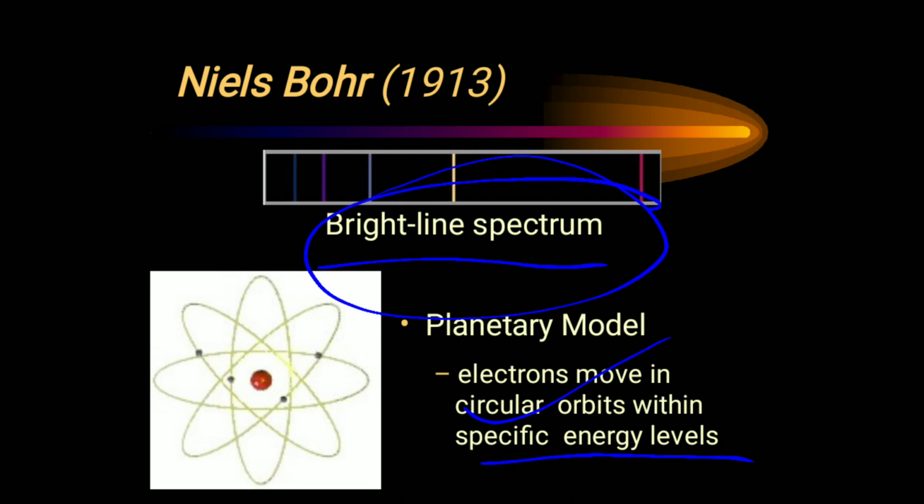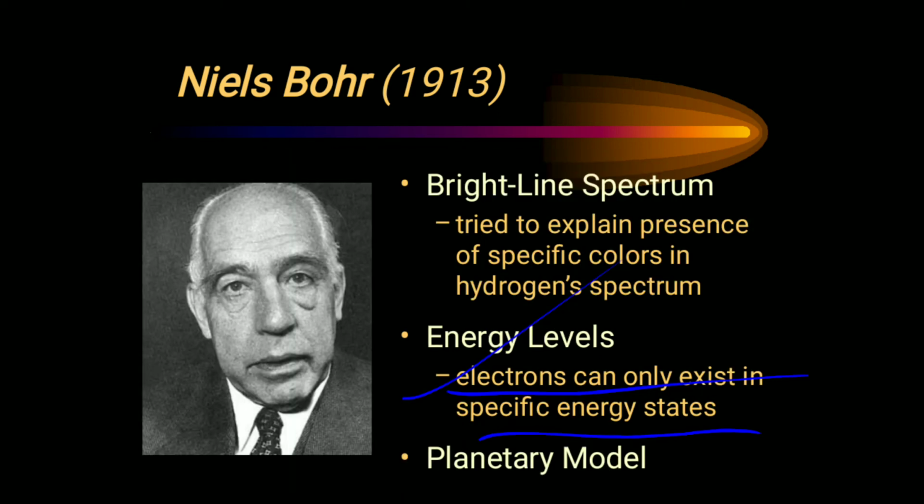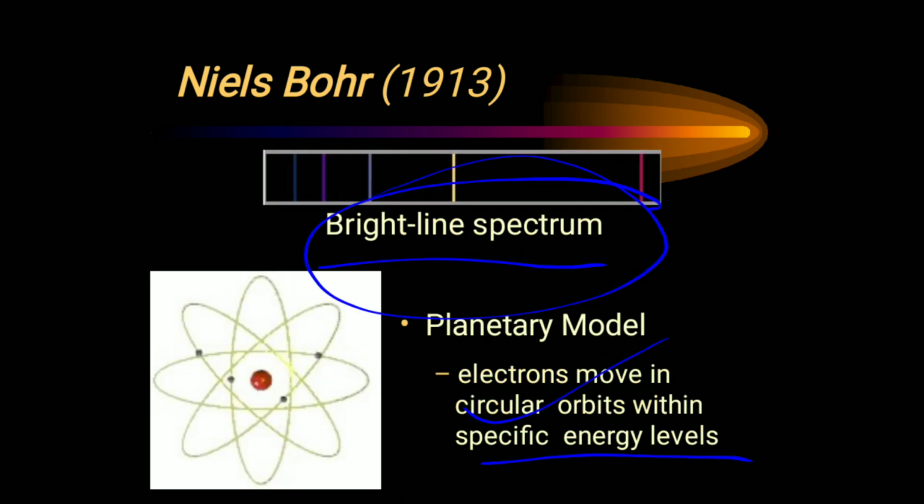So an electron does not lose energy continuously. An electron only loses or gains energy when it goes from one circular orbit to another circular orbit.